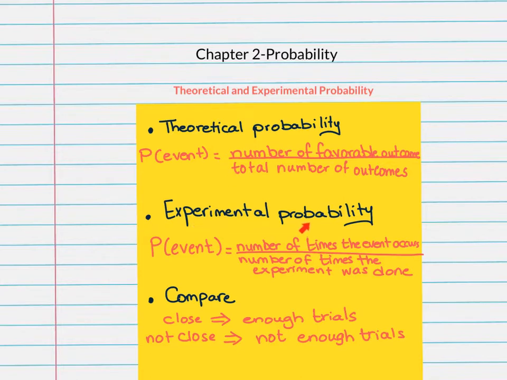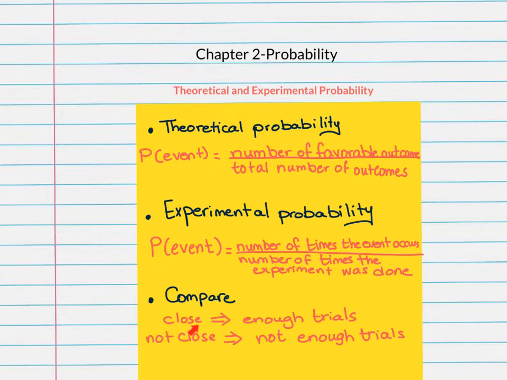For experimental probability, here we have an experiment, so we are going to repeat the experiment many times. To get the probability, it's the number of times the event occurred over the number of times the experiment was done. Then you will be asked to compare them. Why am I supposed to compare them? To see whether the theoretical probability and the experimental probability are close to each other.